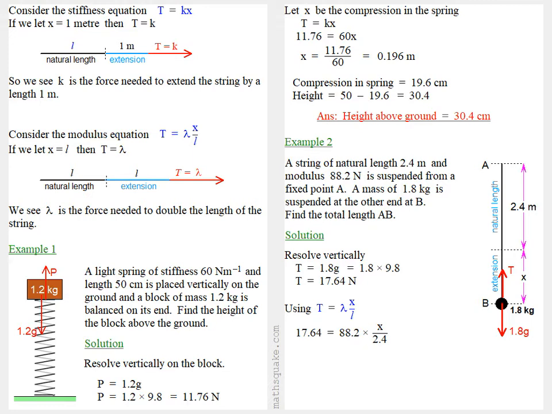equal to 88.2 times x over 2.4. We can rearrange that to get x is equal to 0.48. We now have the total length is 2.4 plus 0.48, which is equal to 2.88 meters. And so our total length AB is equal to 2.88 meters.